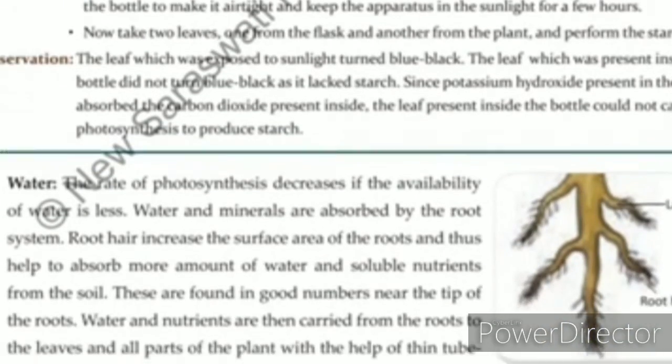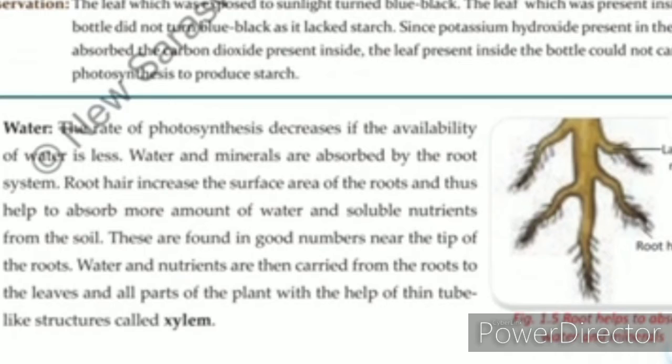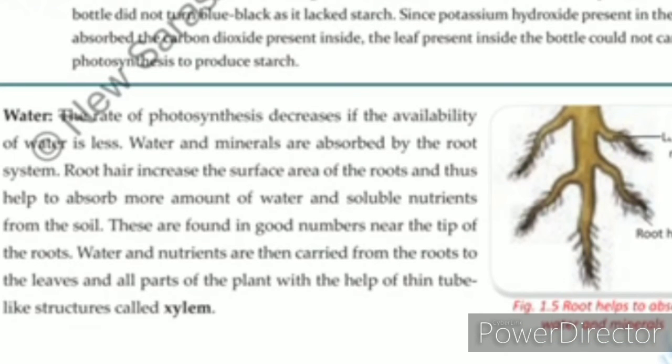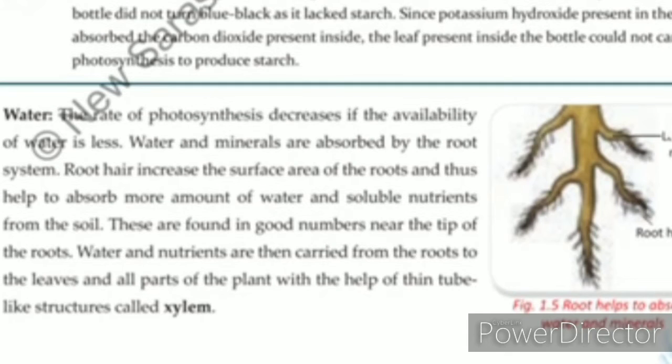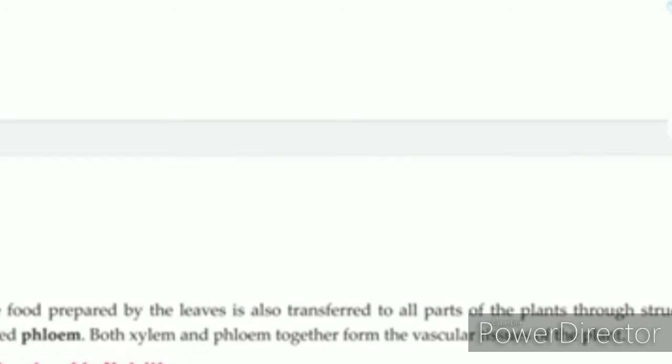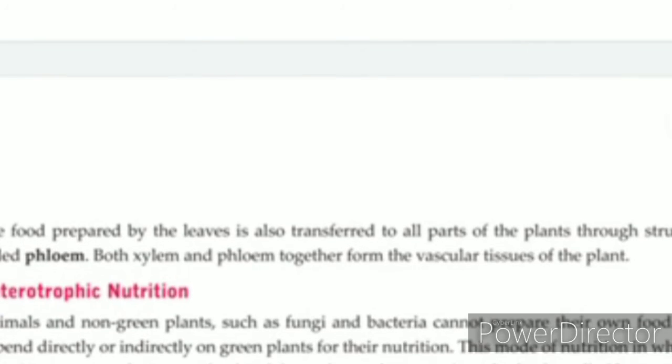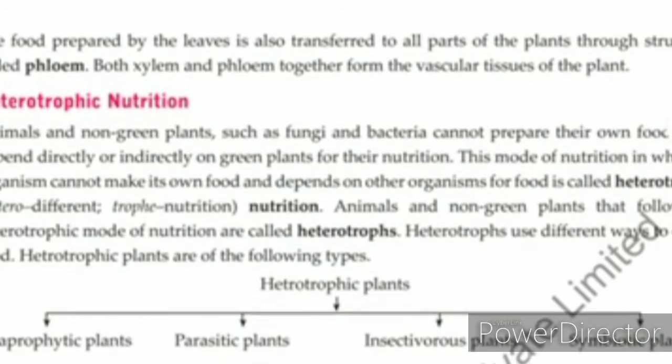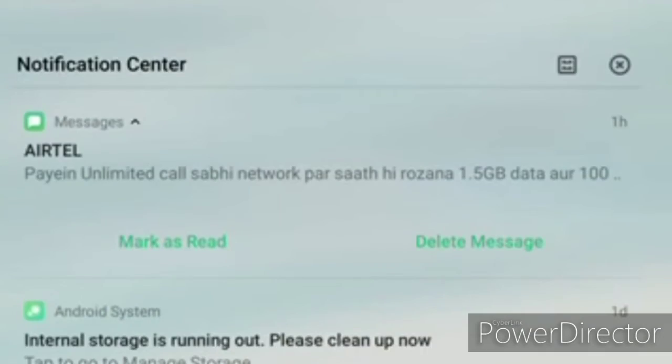The third factor is water. In water, various minerals are dissolved, so plants use these minerals and nutrients for their growth and development. Water is taken by the plants from the soil through their roots and root hairs. Okay, the next topic is heterotrophic nutrition.